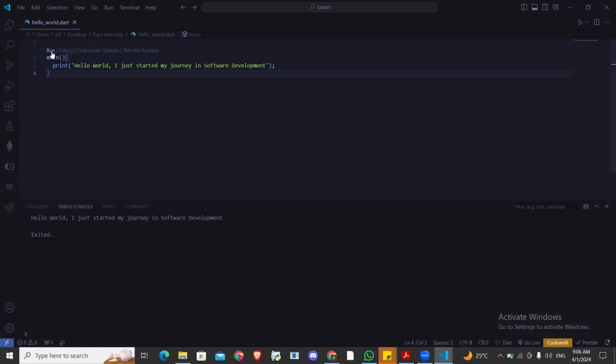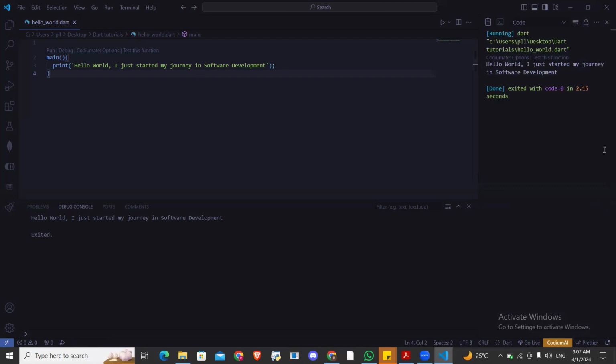Hello World, I just started my journey in software development. You can see we have different programs. These are different computer programs, and you gave the computer different instructions to run. I can also run this program from here, this play button. I click the play button, and here it printed hello world, I just started my journey in software development.